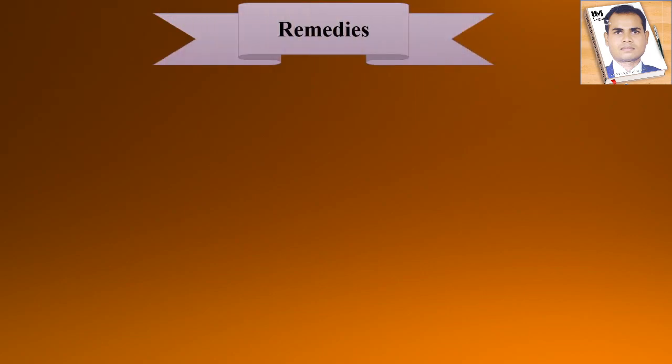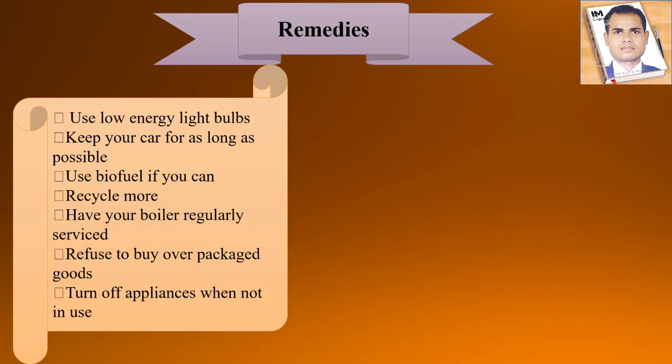So in this situation, what can we do, which precautions can we take to avoid global warming, right? First of all, we can use low energy light bulbs. Okay, it may be in the home and in offices or colleges, like this. So we have to use low energy light bulbs. And next thing, keep your car for as long as possible, right? If you want to go a long distance, then you can use the car.